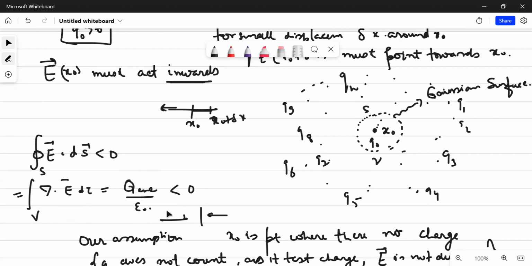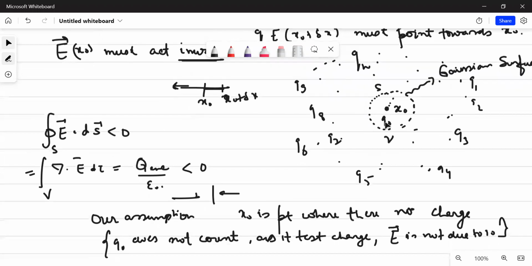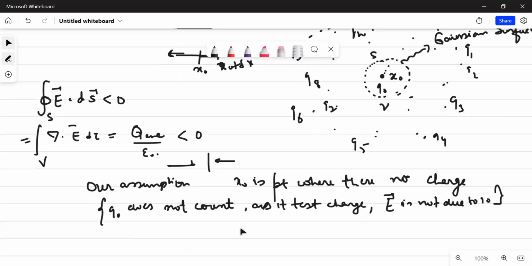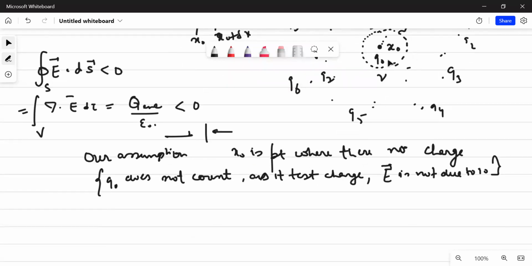If it is negative, then this is again a contradiction, because your x naught was a point where there were no charges. How can it be negative? There were no charges. Q naught does not count, because Q naught is a test charge that we brought from somewhere, in order to understand the nature of the electric field. So you understand the electric field's nature is restoring. Only then you can have a stable equilibrium. So this is in contradiction to the assumption that your x naught is a point of stable equilibrium. Hence, you cannot have a point of stable equilibrium under the influence of electrostatic forces alone.